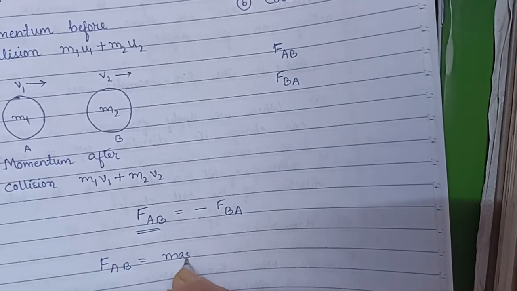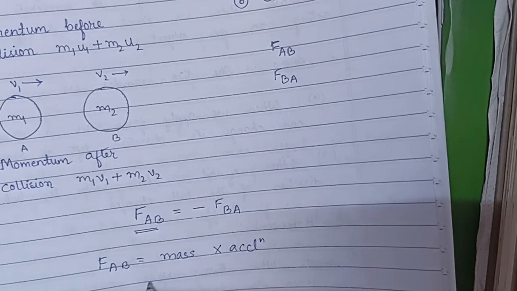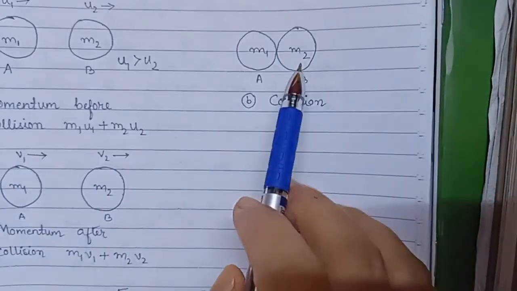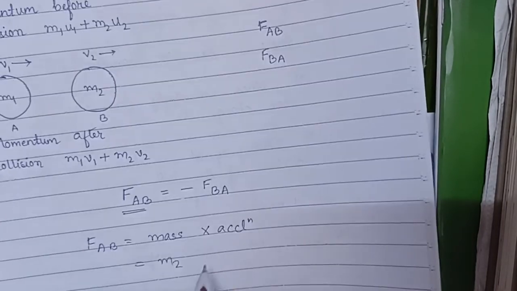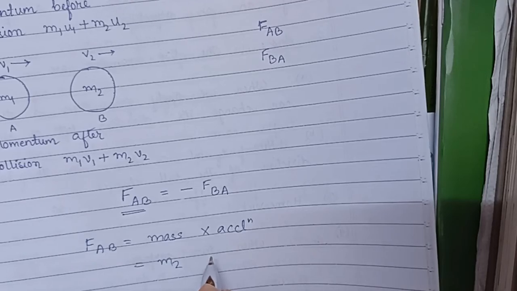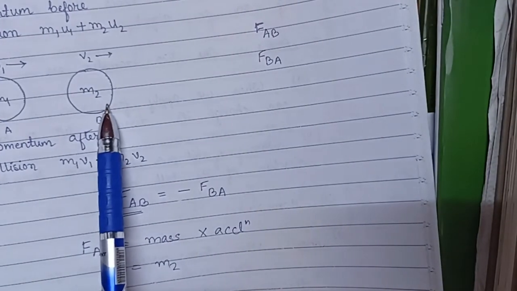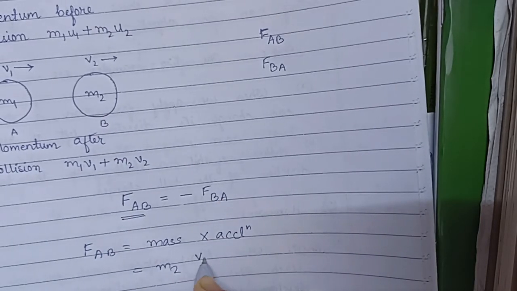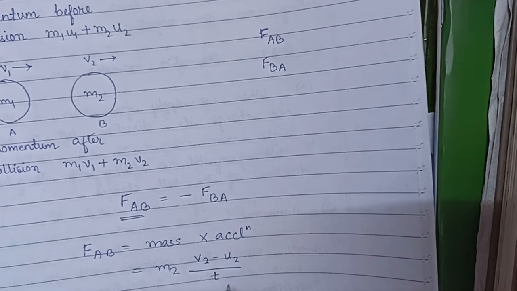Here the force is exerted upon ball B and its mass is m2, and the acceleration of ball B is v2 minus u2 by t.